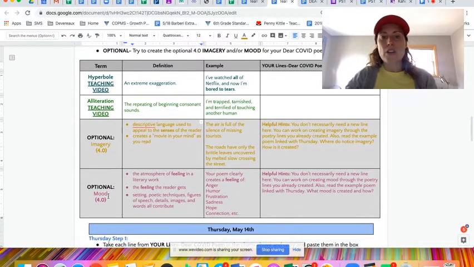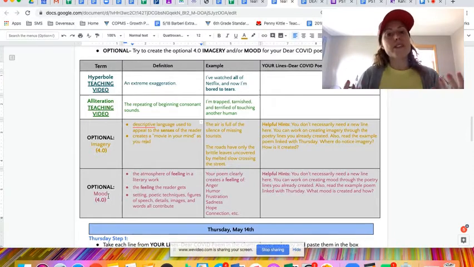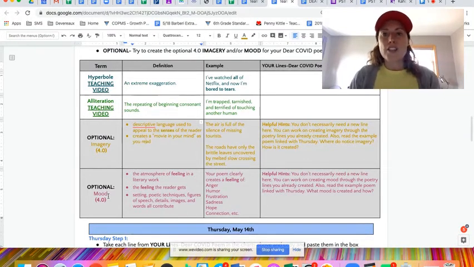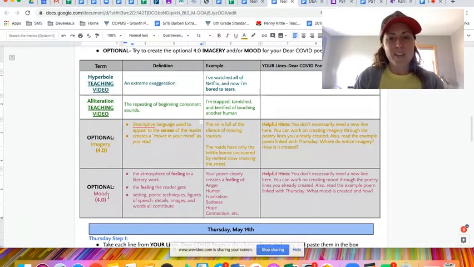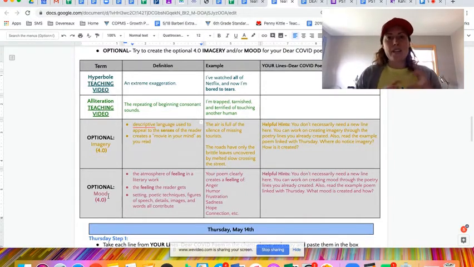And the final optional 3.5, 4.0 level choice for Tuesday is mood. So you're creating a feeling for the reader. Maybe it's optimistic, maybe it's pessimistic, maybe it's sarcastic, maybe it's frustration, maybe it's contentment. So just that I can kind of get an overall feeling from your poem, that would be mood. Again, kind of a tricky thing, but I think if you're careful with your wording, to make sure you're staying on the same point, you're not like happy and then sad and then crazy. You want to have a common kind of theme in the way it feels for people, okay?